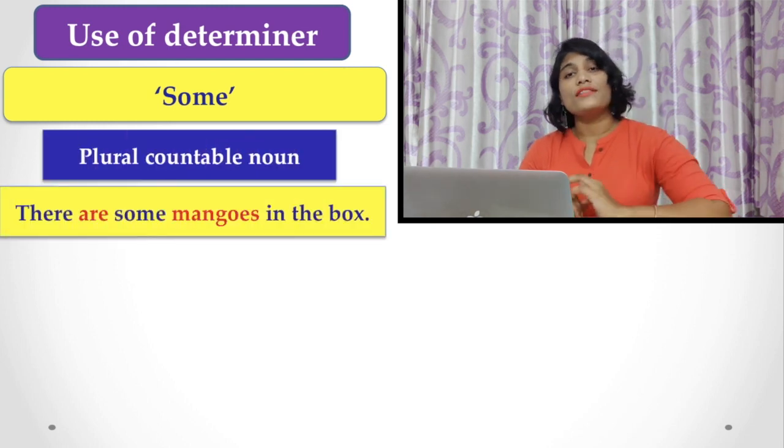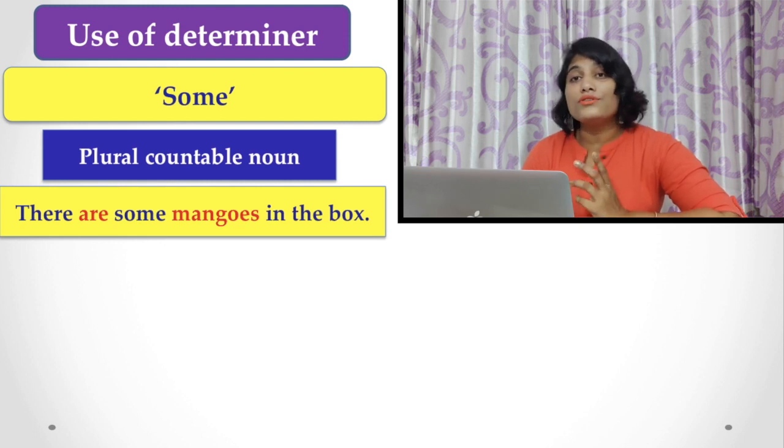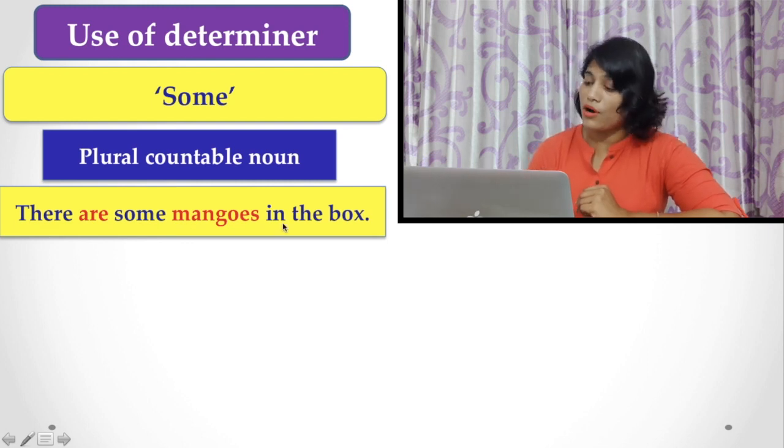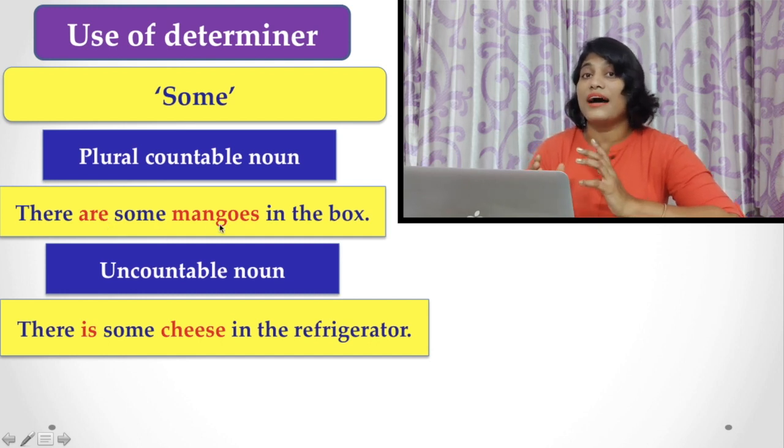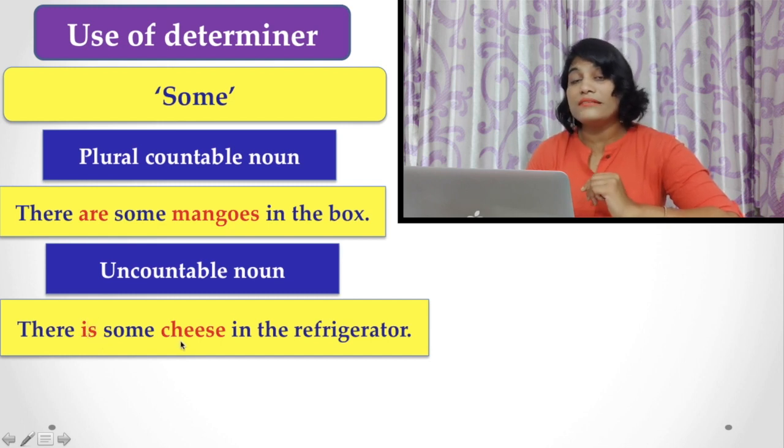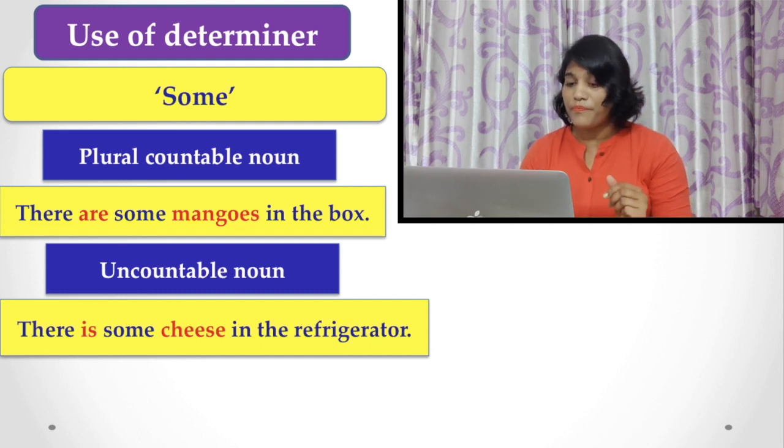Let's see. For the countable plural, we use some. For example, there are some mangoes in the box. But in the case of an uncountable noun, we also use some. There is some cheese in the refrigerator. Here, look at the verb. Here, are refers to that. The mangoes are plural in number, but here it is 'is', the verb is 'is', so cheese is singular in number. As you know, earlier I have told you uncountable nouns mostly are singular in number.